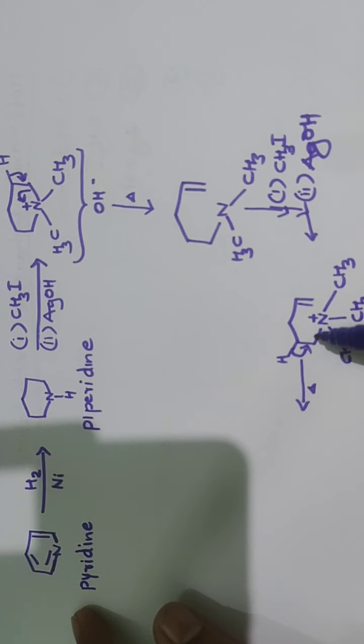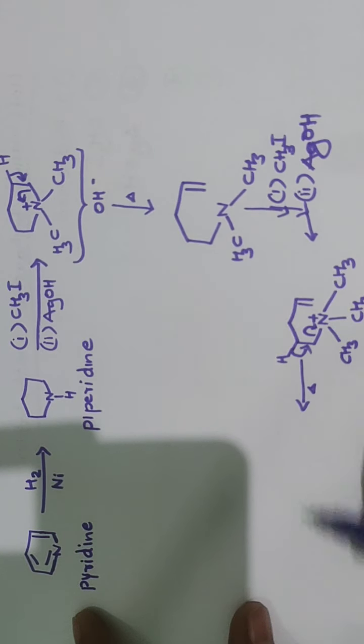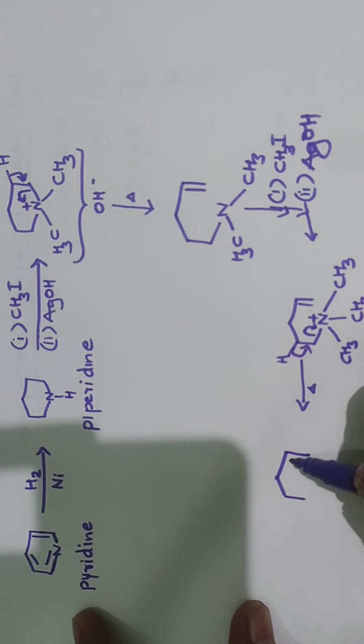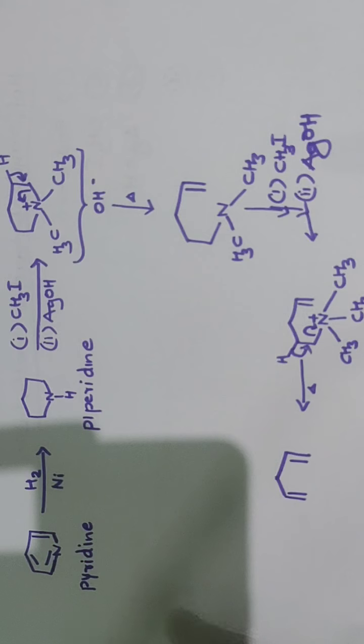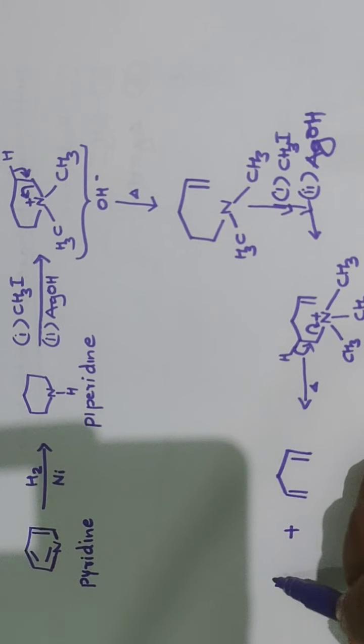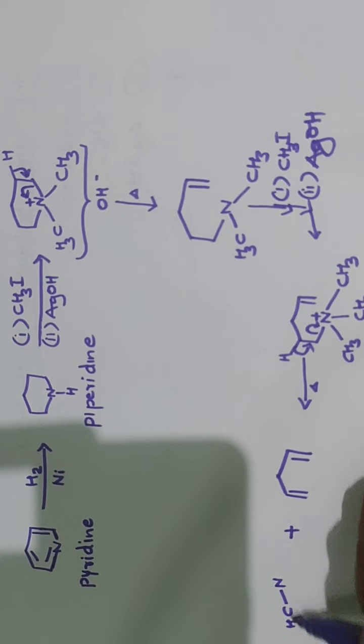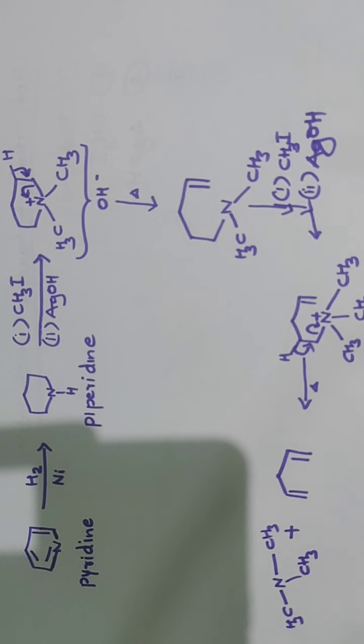As a result, this carbon nitrogen bond breaks, resulting in the formation of this compound with a double bond. You get this diene, 1,4-pentadiene, plus this molecule goes off, N with CH3 CH3.